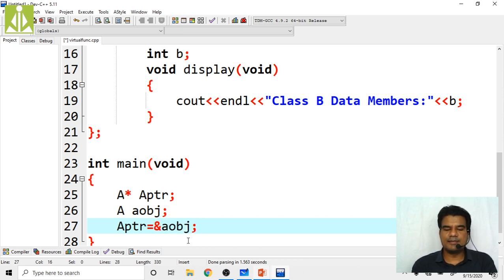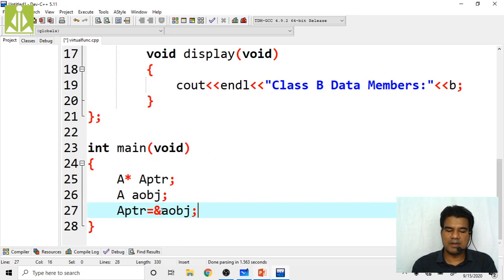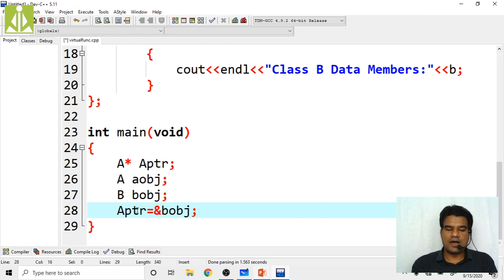So right now, what data members can I access? I can access only the data members of the base class, because my APTR is now pointing to the base class. This we already know. But if I put the B class object, BOBJ, what data members can I access? Now my APTR is pointing to the B class object, BOBJ.